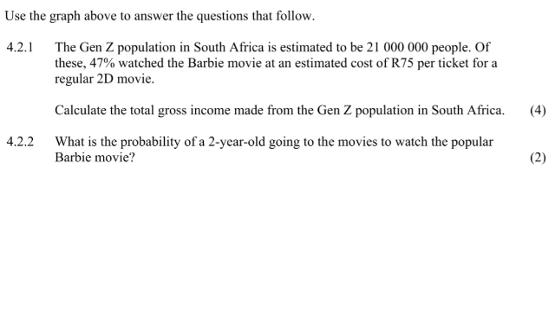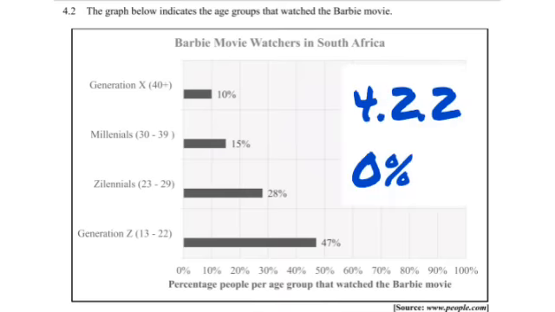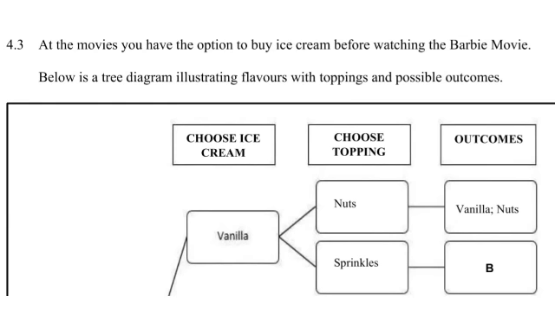So other than just using logic, from the graph that we were given, we know that it started with Gen Z, and our Gen Z started from the ages of 13 to 22 years old. So because our graph started there, it basically just tells us that the probability of a 2-year-old watching is 0%. Other than from just the logic of a 2-year-old is not paying for a movie ticket, but just using the graph itself, the probability is going to be 0%, or you can just say 0, or you can just say it's impossible. Either way, you would have answered the question.